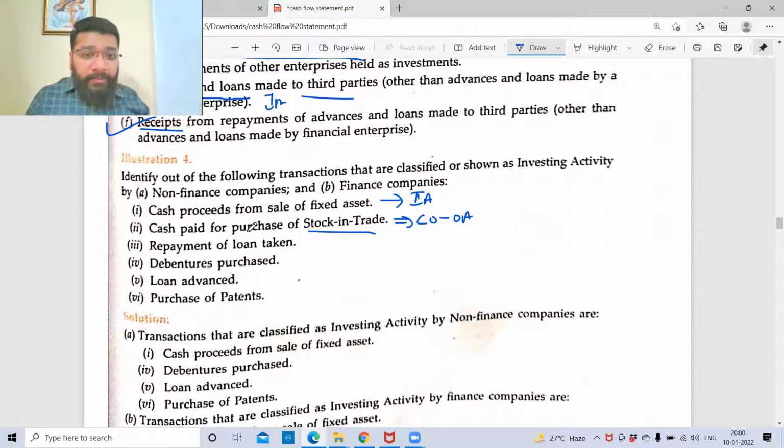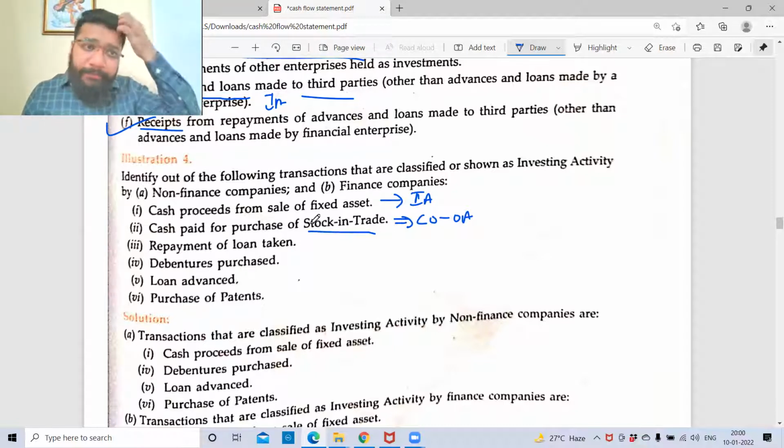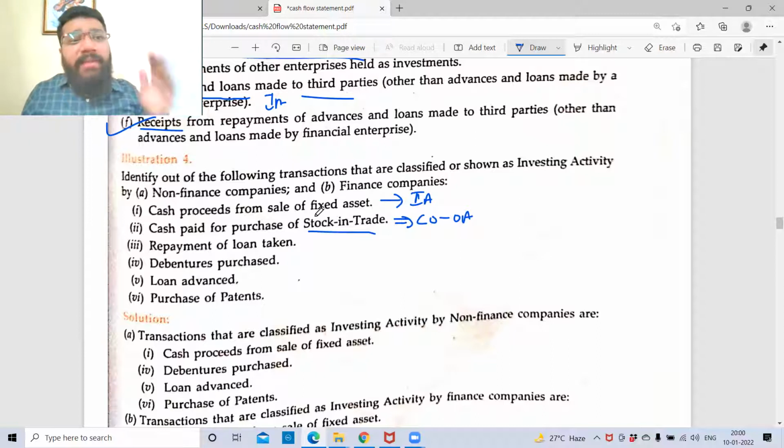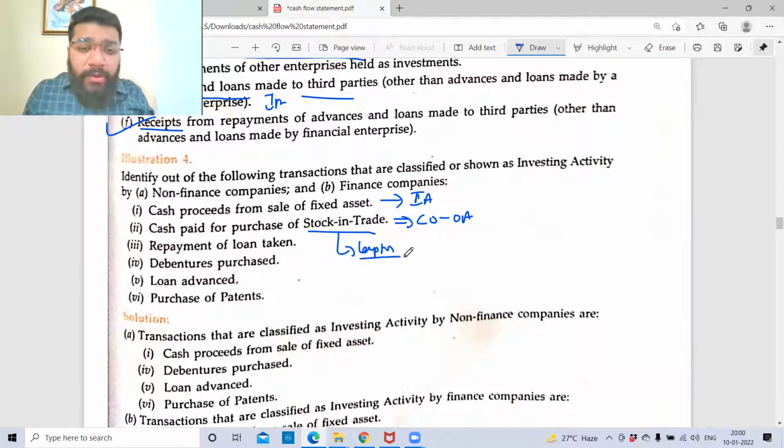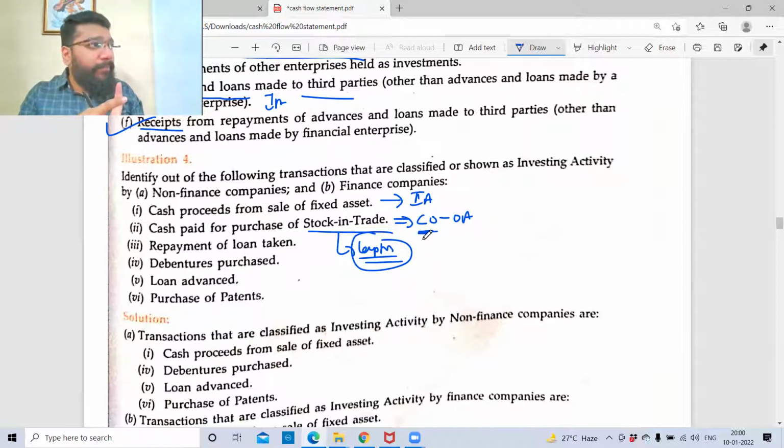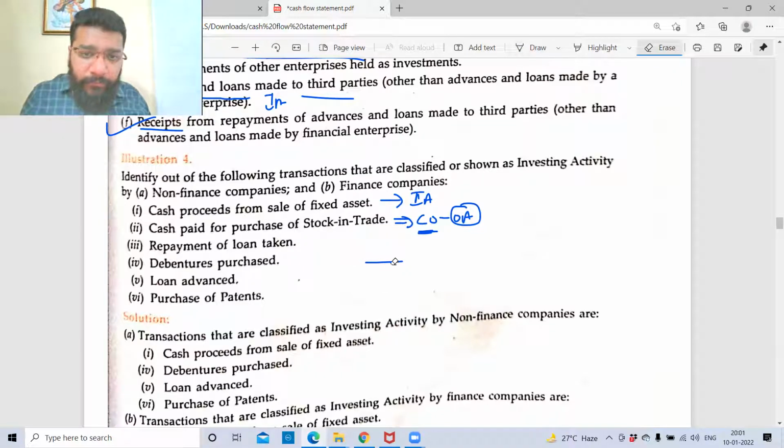Can I understand that point, sir? Cash paid for purchase of stock in trade. What is stock in trade? You buy something with the intention to resell. Let's suppose the stock in trade example is a laptop. So that is the purchase value of the laptop, and this is a cash outflow happening. Where will you categorize this cash outflow? Will I put it in investment activity? No. Will I put it in financing activity? No. It is my main operation. Buying and selling laptops is the main operation. So purchase of a laptop and sale of a laptop is an operational activity for a non-finance company. Now clear, Sanjay? Yes, sir. Krishna, now clear? Yes, sir.